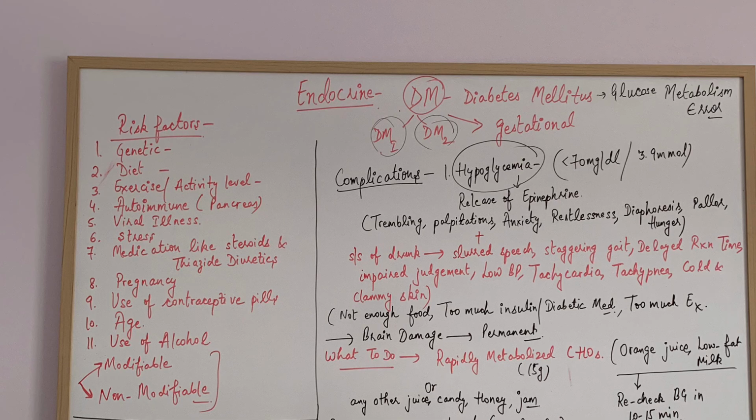The main risk factors of both type 1 and type 2 diabetes: firstly, genetic factors. Genetic factors play an important role in both type 1 and type 2. Second is diet. Diet is also very important to take care of in both type 1 and type 2 when you are taking insulin or anti-diabetic medications.